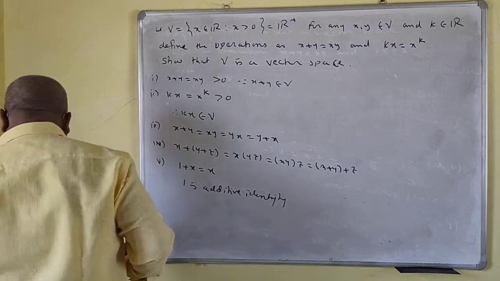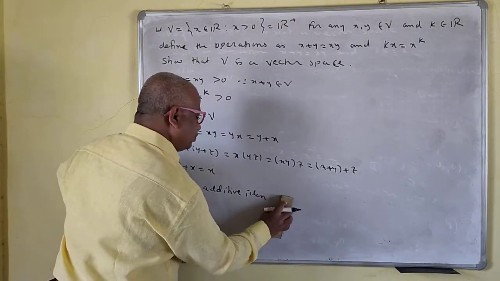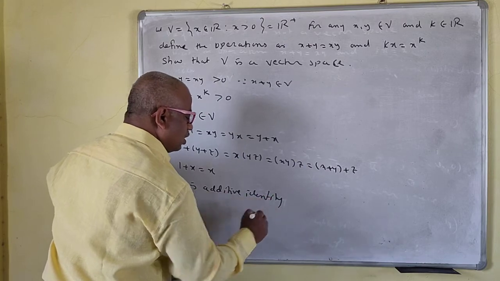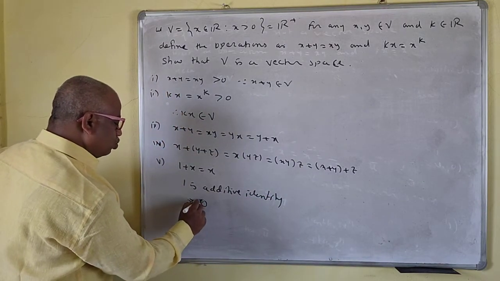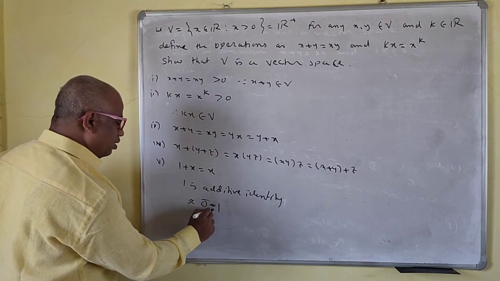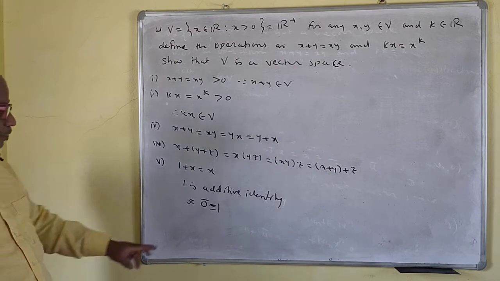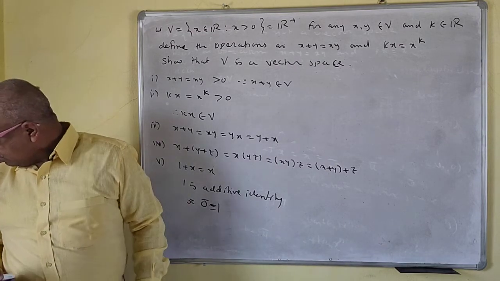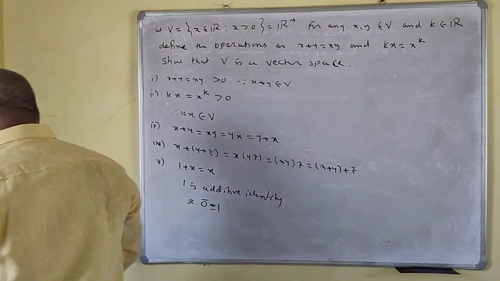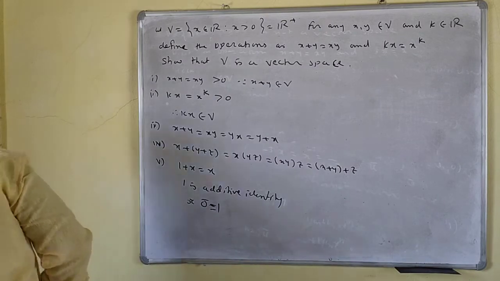That is, 0 bar is equal to 1. Note that 0 bar is not 0 only. So your zero vector is 1.